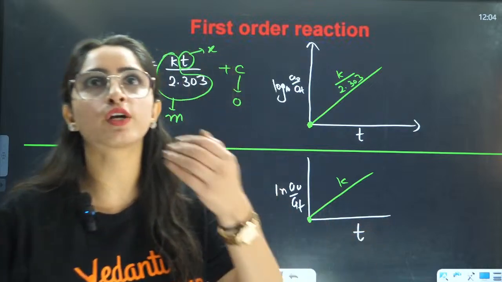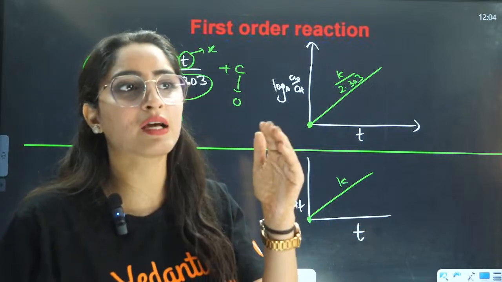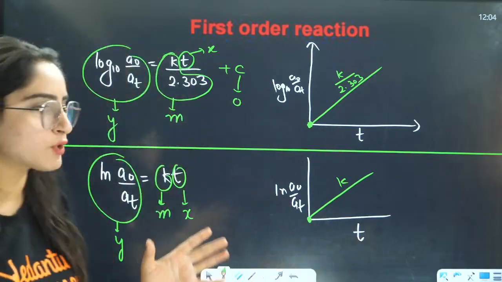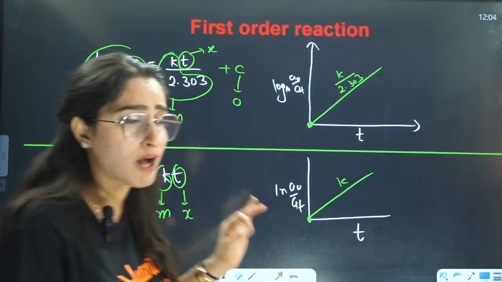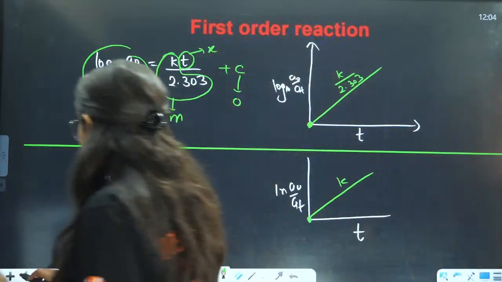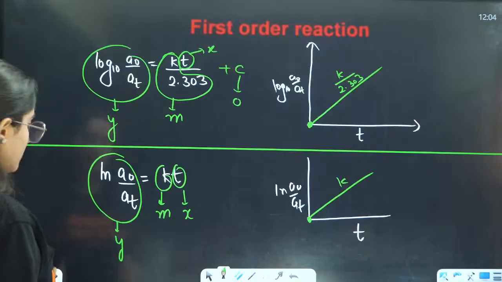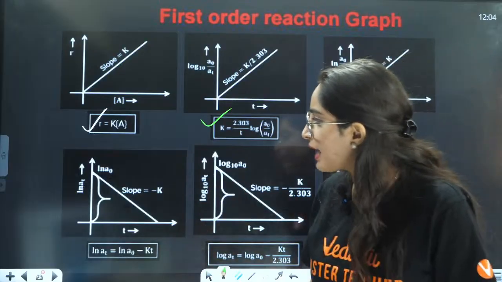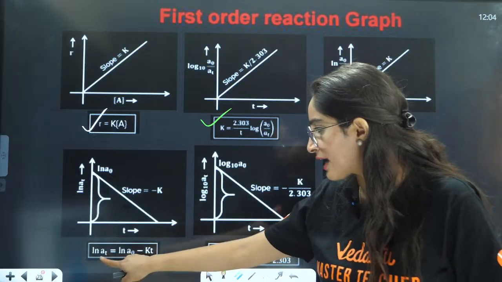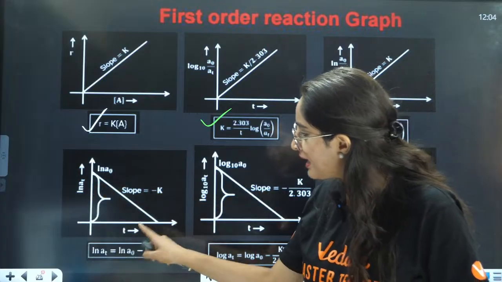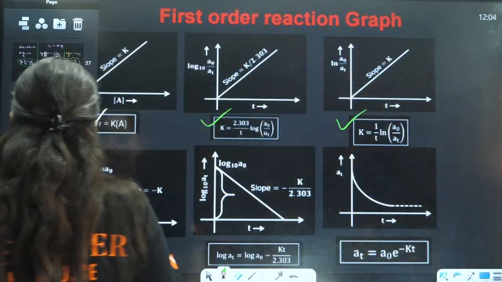They can ask you to draw a graph between this and this, or what is the value of the slope. So simple questions are asked regarding graphs, but graphs are very important for this chapter. Very important. Now, next, this also we have done. If they ask you for the graph of natural log of AT and T.